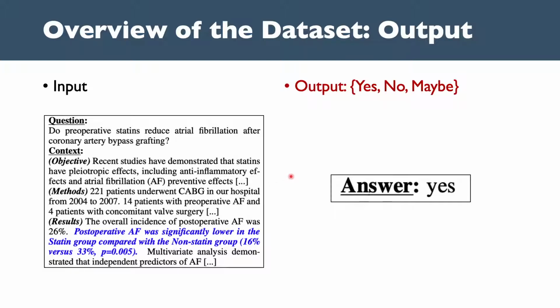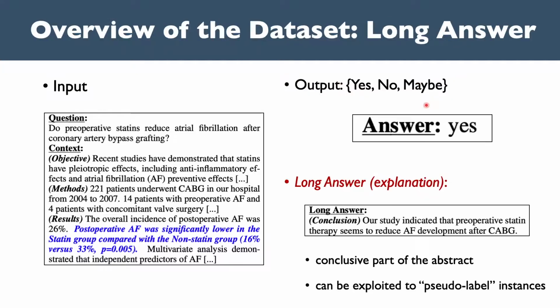Interestingly, we found that about half of such questions can be shortly answered by yes, no, maybe. So we only focus on those yes, no, maybe answerable questions in the dataset. The output of PubMedQA is one of yes, no, maybe.